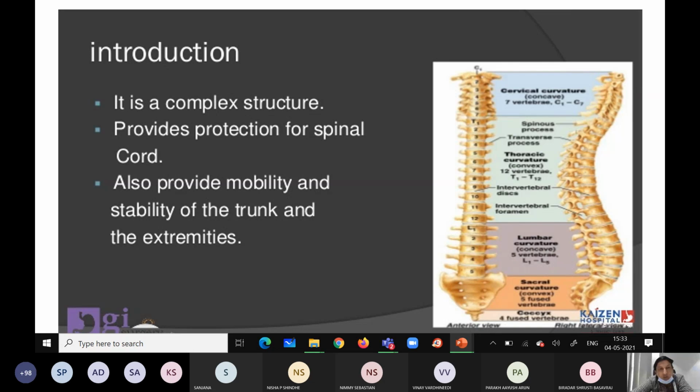Without the vertebral column, can you walk, can you sit, can you bend down forward? Not possible. So it is a complex structure, provides protection for the spinal cord and other vital structures, and mainly provides mobility and stability of the trunk and the extremities. This is the introduction of the vertebral column with some functions.